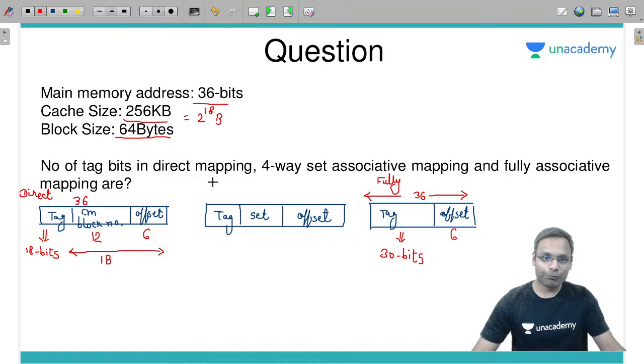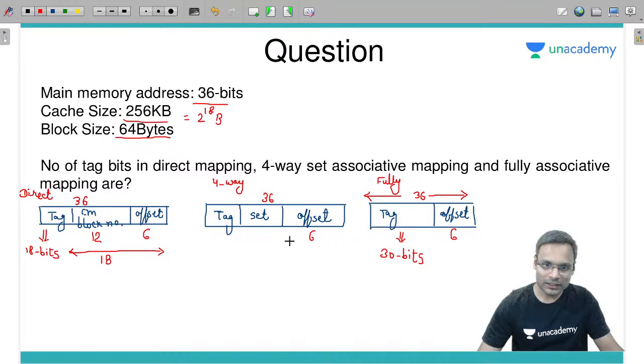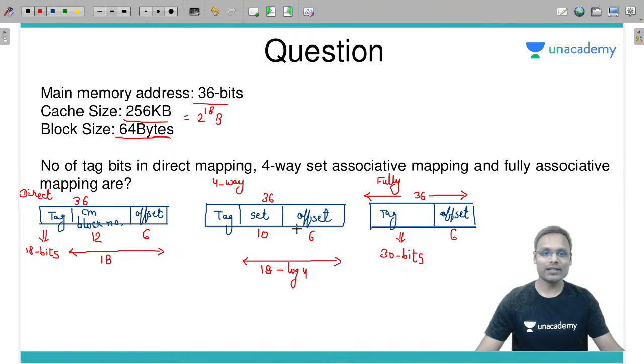In the 4-way set associative mapping, the entire 36 bits will be divided into 3 parts, 6 bits for offset. Here these two fields will be log of cache size, which is 18, minus log of 4, which is 2, so 16. So sets will be 2 power 10, 10 bits for set offset, 16 gone.